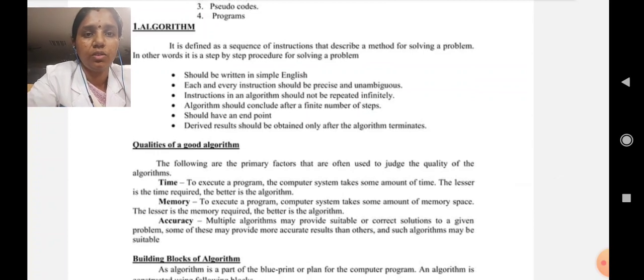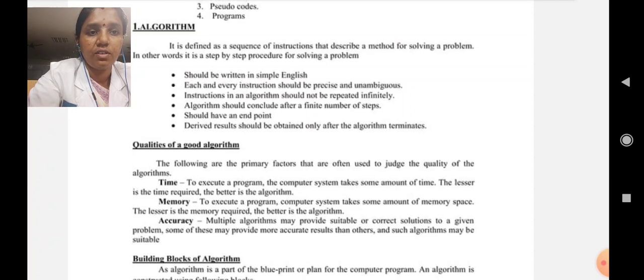Qualities of a good algorithm. What are the qualities? Time, memory and accuracy. The following are the primary factors that are often used to judge the quality of an algorithm. Time: to execute a program, the computer system takes some amount of time. The lesser the time required, the better the algorithm. Memory: to execute a program, the computer system takes some amount of memory space. The lesser the memory required, the better the algorithm.